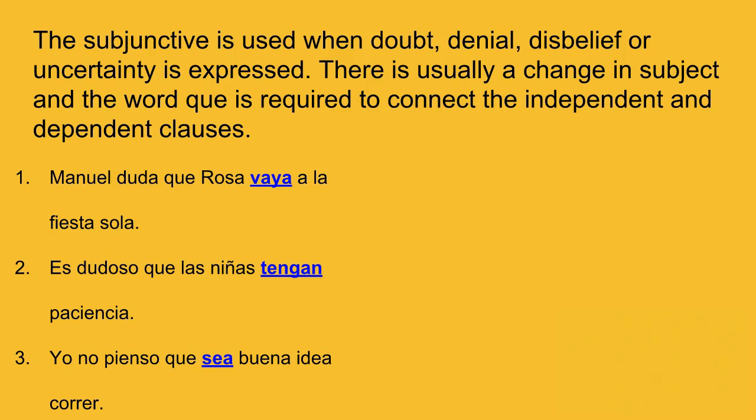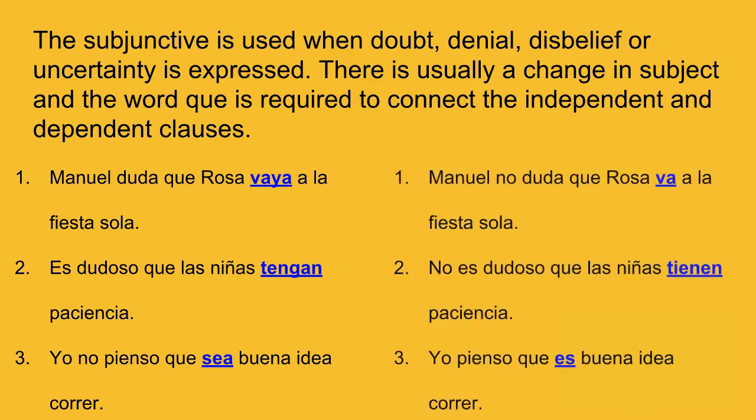Simply adding or taking away the word no completely changes the sentence in meaning and makes it an indicative sentence. In the first example, now Manuel doesn't doubt. Manuel no duda que Rosa va a la fiesta sola. Since there is no doubt, we need the indicative of ir, which is va.